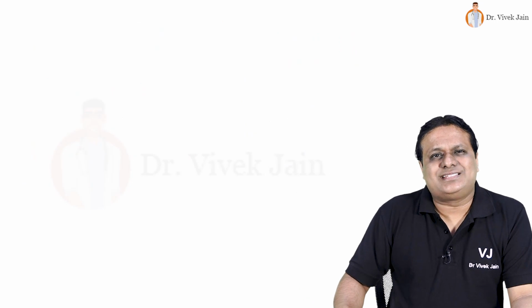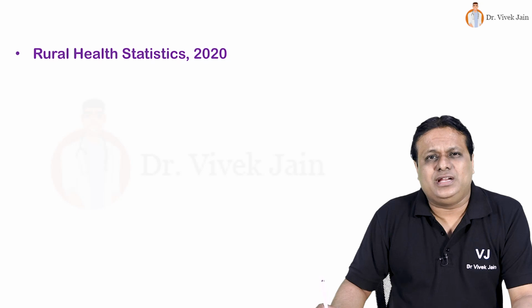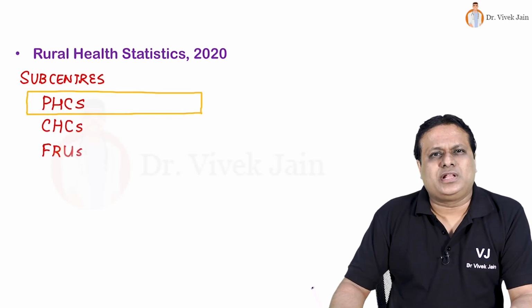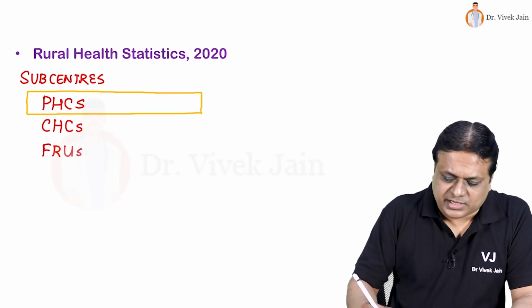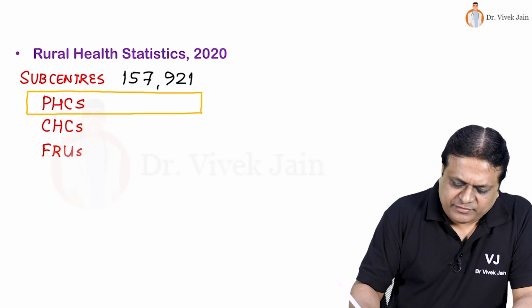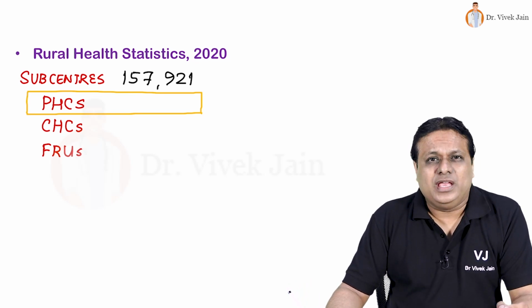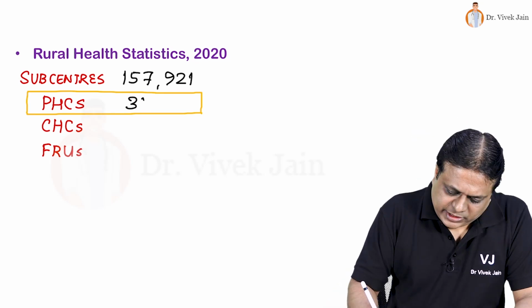Looking at the latest data available for rural health statistics for the year 2020, total subcenters functioning in our country are over 1,57,000. Total functioning PHCs, primary health centers in our country, this you must know, is now close to 30,000.